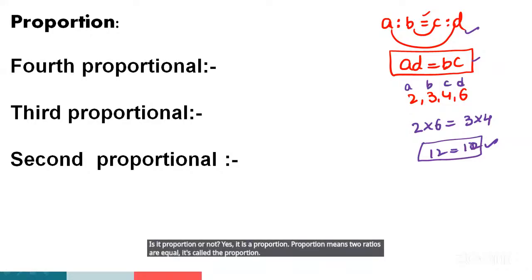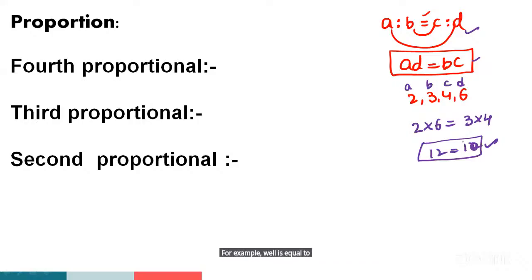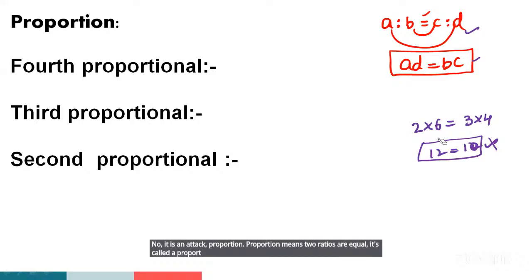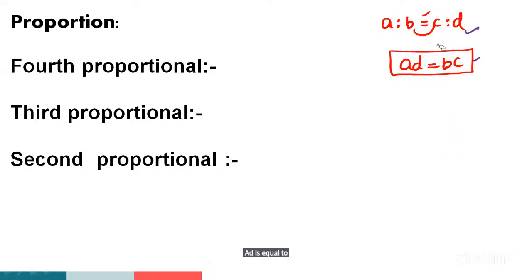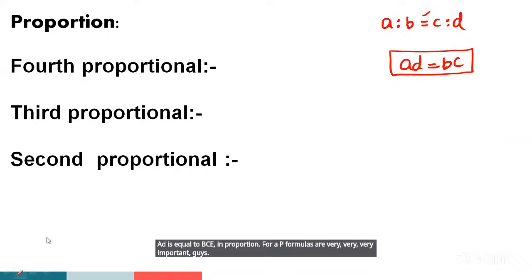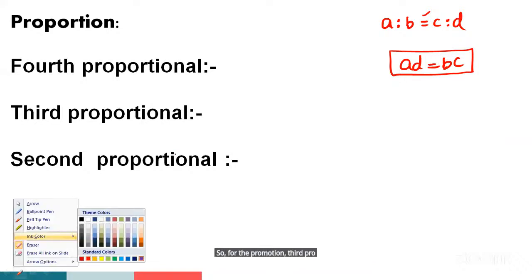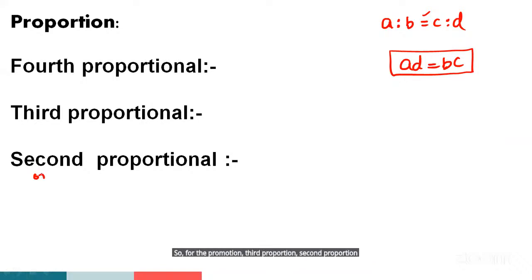For example, 1/2 is equal to 1/0? Is it a proportion? No, it is not a proportion. Proportion means two ratios are equal is called the proportion. The proportion formation is AD is equal to BC. In this proportion, three formulas are very important, guys. So fourth proportion, third proportion, second proportion or mean proportion, guys.